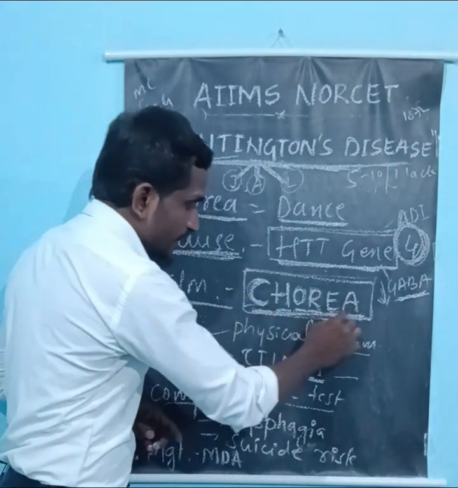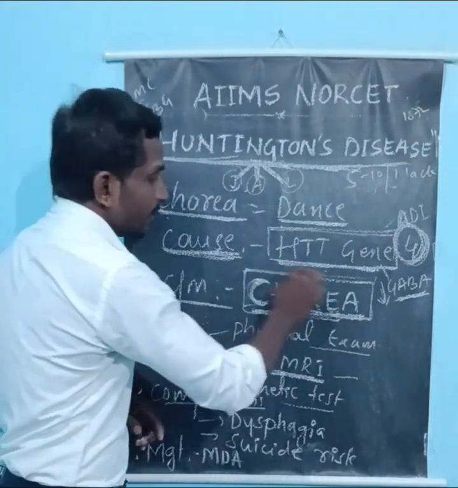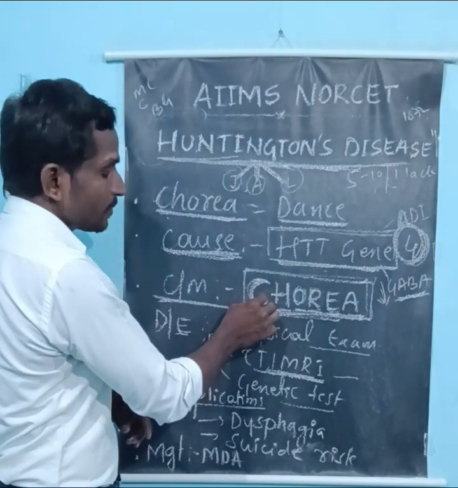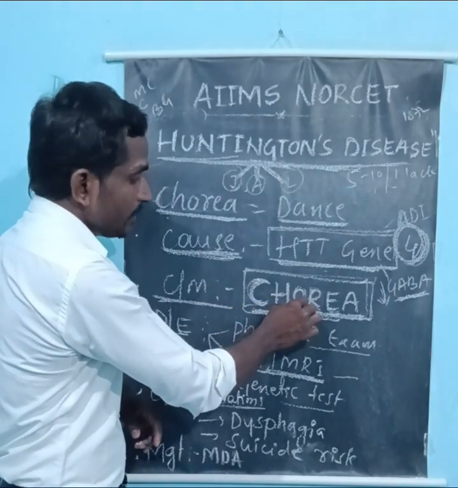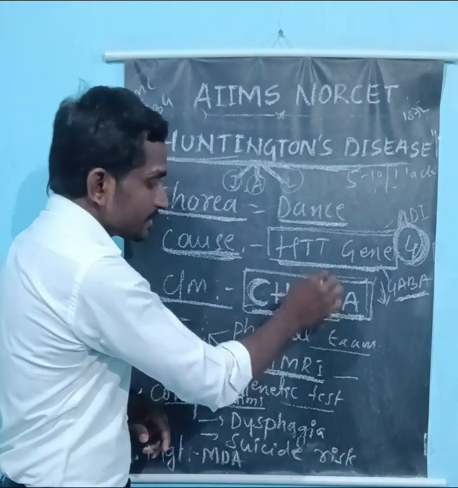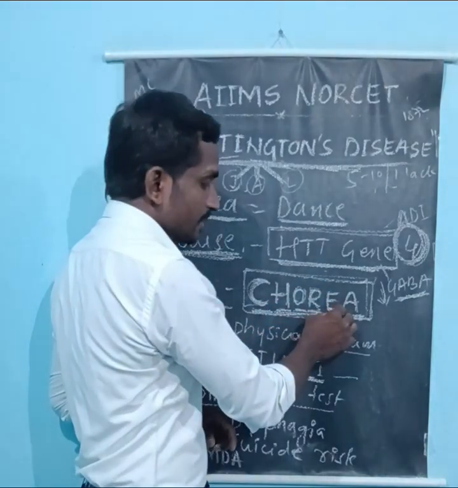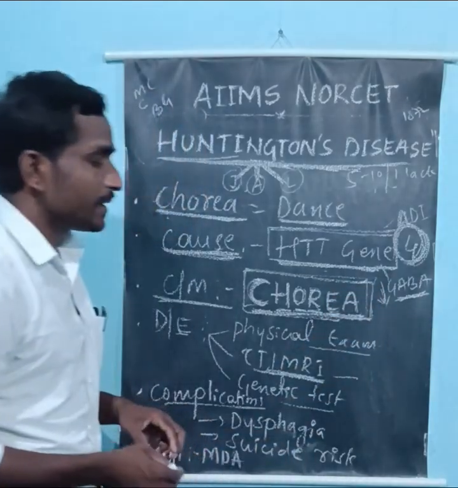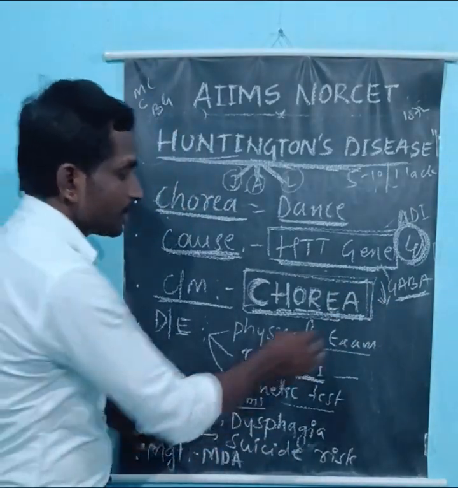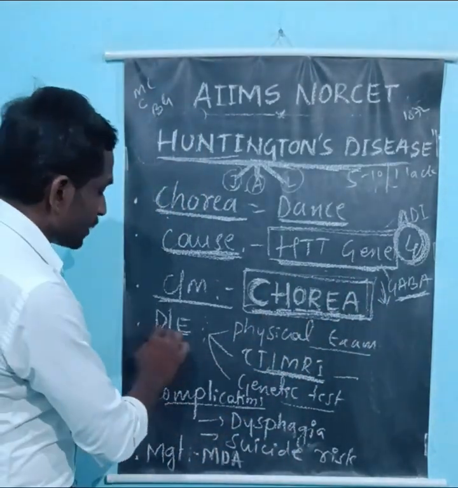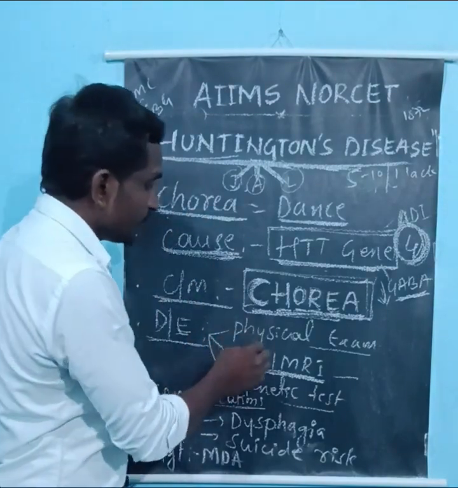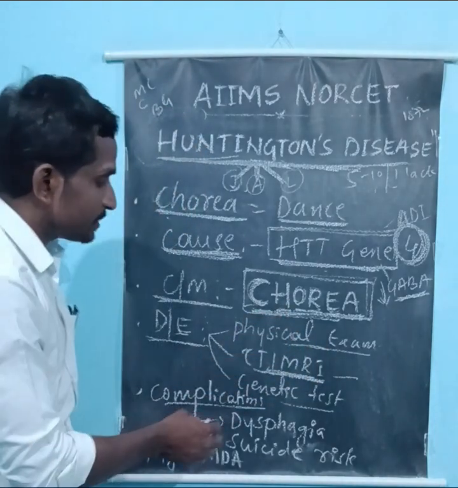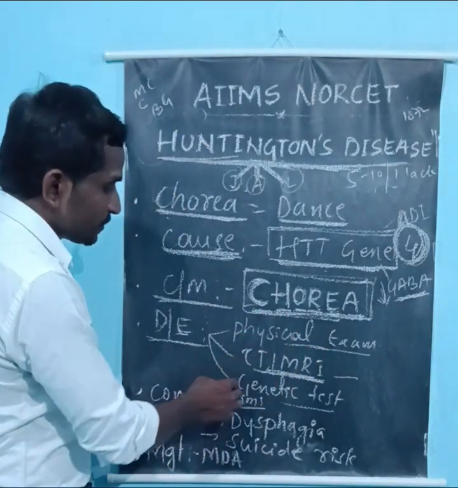So for remembering the word chorea, the signs and symptoms include loss of coordination and concentration, hyperkinetic activity, odd behavior or personality changes, restlessness, emotional changes, depression, and abnormal body gait. Now coming to the diagnostic evaluations, how do we diagnose Huntington disease? It is diagnosed by physical examination, CT scan, MRI, as well as genetic testing.